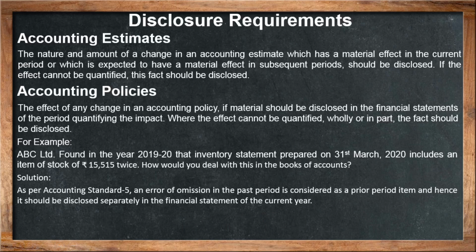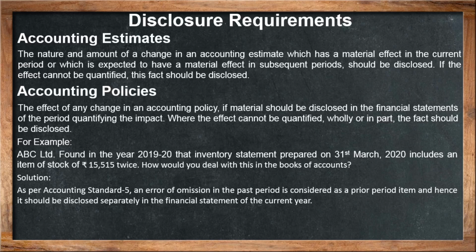There are certain other examples, like, for example, the amount of provision for doubtful debts at the end of the previous year was rupees 5 lakh, out of which debts of rupees 3 lakh were realized during the year. It simply means that the estimated amount of debt was 5 lakh, however 3 lakh was realized during the year. So there is a change in accounting estimate. That means the estimate was 5 lakh, but the actual realized amount was 3 lakh. That means a change in accounting estimate.